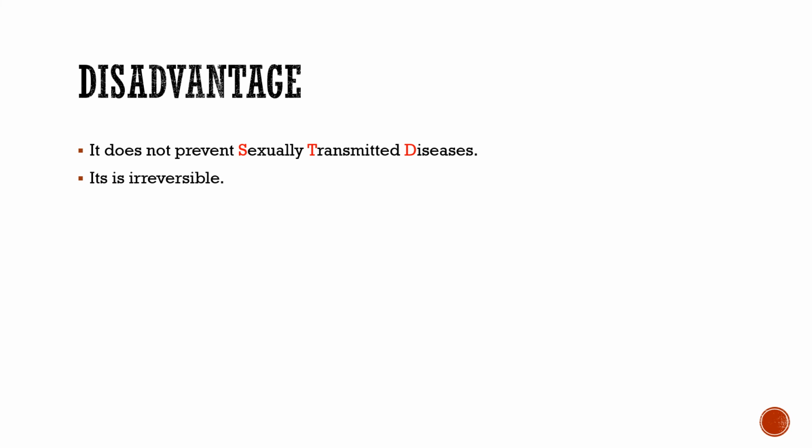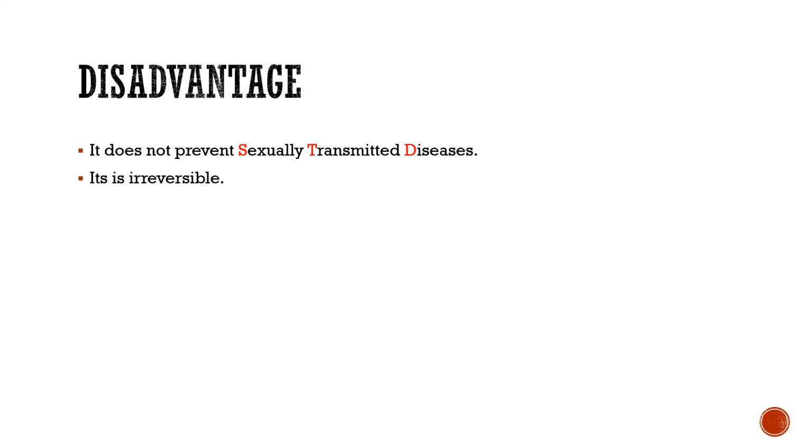The disadvantage of this process, whether tubal ligation or vasectomy, is that it does not prevent the transmission of sexually transmitted diseases. Those diseases which are communicated via the reproductive or copulatory organs, diseases like gonorrhea or syphilis, their transmission is not prevented through surgical contraceptive methods.